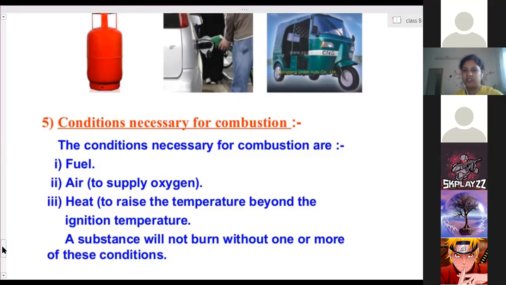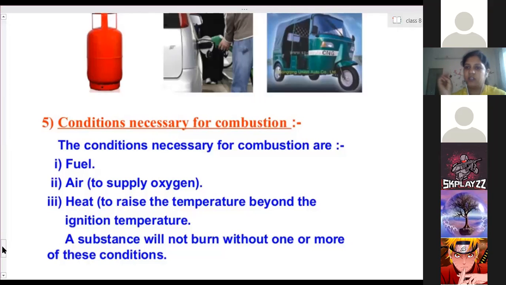The second important thing is that the substance should be combustible. That means it has the property of undergoing a reaction with oxygen. Otherwise, if it is a non-combustible substance, it won't undergo the combustion process, right? And the third is the ignition temperature. The substance has to reach its ignition temperature, and only then will it undergo combustion. Otherwise, if it has not reached ignition temperature, it won't undergo the combustion process.